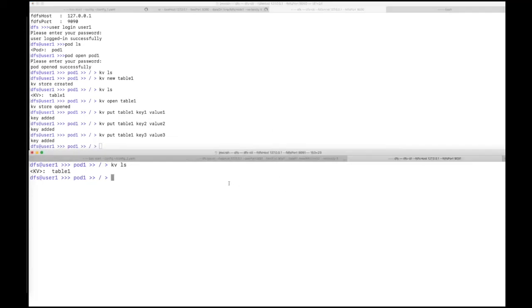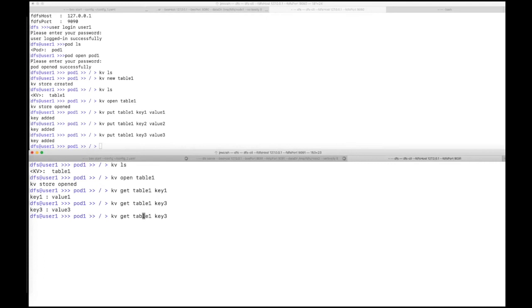Right now let's see if the same is visible here. Let's open the table1. Let's get table1 key1. Let's see. Oh, okay, it's giving the value1. Key3, value3.